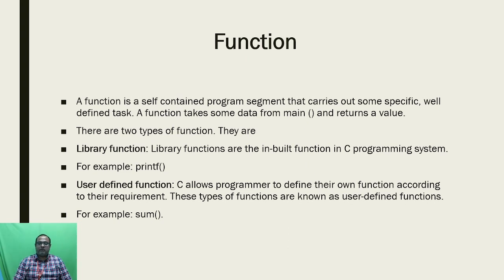There are two types of functions available. The first one is the library function and the second one is the user-defined function. A library function is an inbuilt function which is available in C. While you are installing the C language, the library functions are automatically included. Whenever you write a program, you use keywords with which that library function will be executed, for example the printf statement, the scanf statement, and so on.